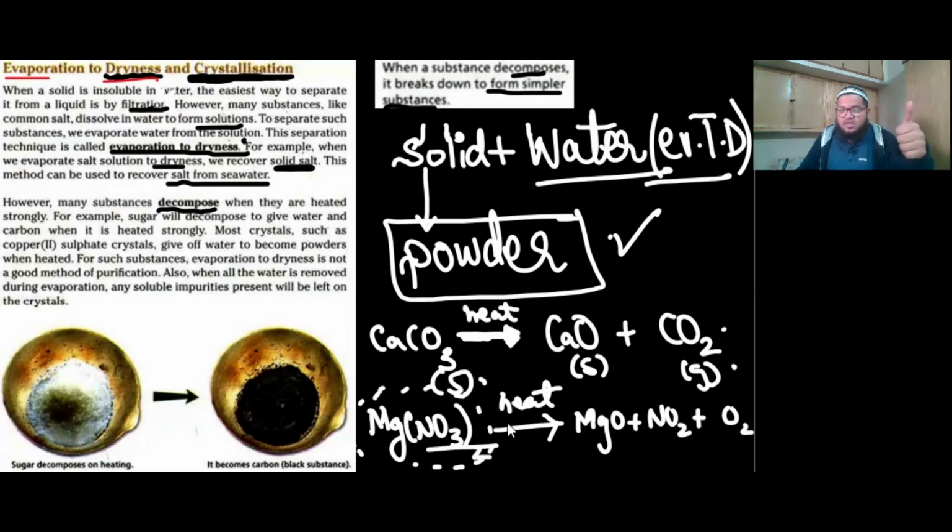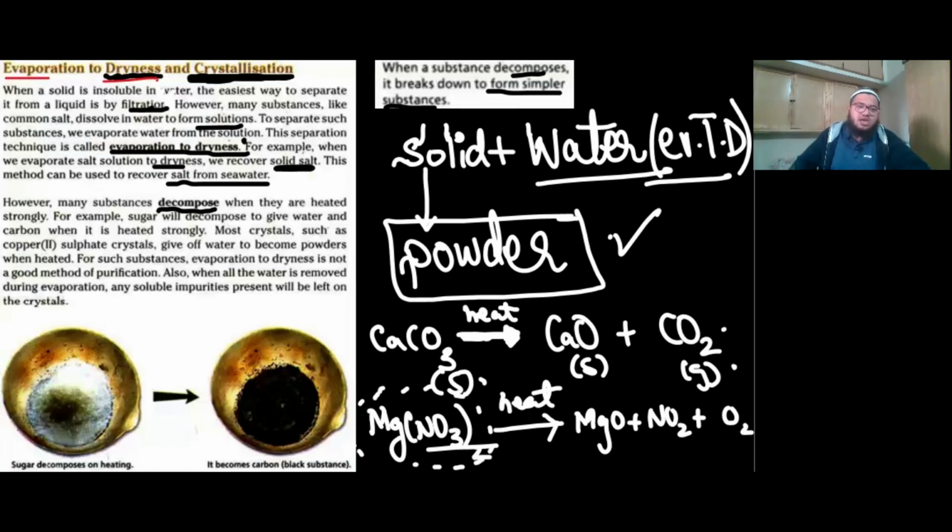So you need to remember that to recover salt from seawater, you need to evaporate to dryness, and that will give you powder salt. But the limitation is that the salt will not be pure. There's no guarantee that it's going to be pure, because any soluble impurity will be left with it. And secondly, that salt would be in powdered form. Thirdly, substances which decompose on strong heating, you cannot recover them using this technique, because if you heat them very, very strongly, they'll decompose into other products. Clear? I hope this makes sense.